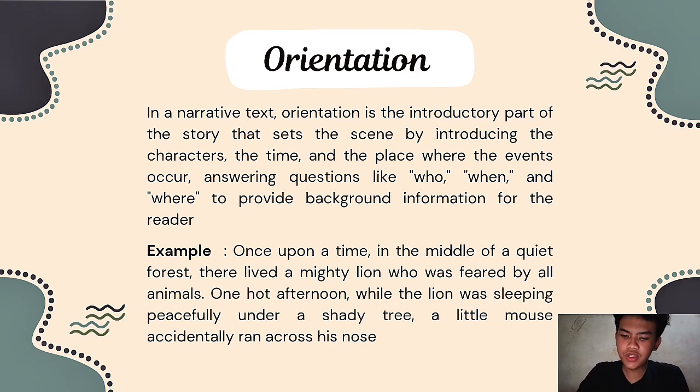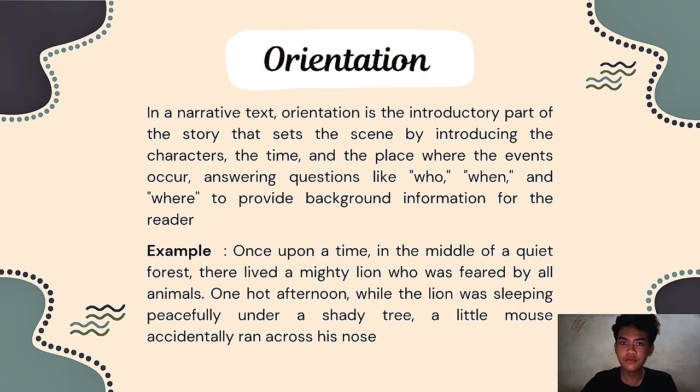In a narrative text, orientation is the introductory part of the story that sets the scene by introducing the characters, the time, and the place where the events occur, answering questions like who, when, where, to provide background information for the reader. For example, once upon a time, in the middle of a quiet forest, there lived a mighty lion who was feared by all animals.